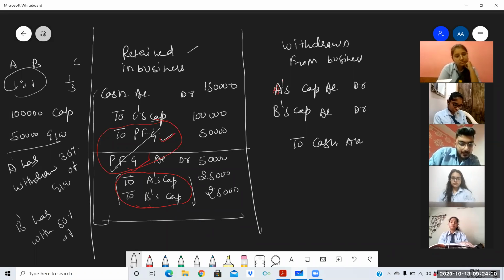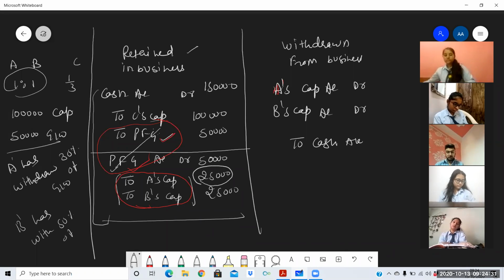For this, we go to the question to see who has withdrawn how much. A has withdrawn 30%, which means 30% of whatever goodwill amount is credited in his capital. So 30% of 25,000 is 7,500.